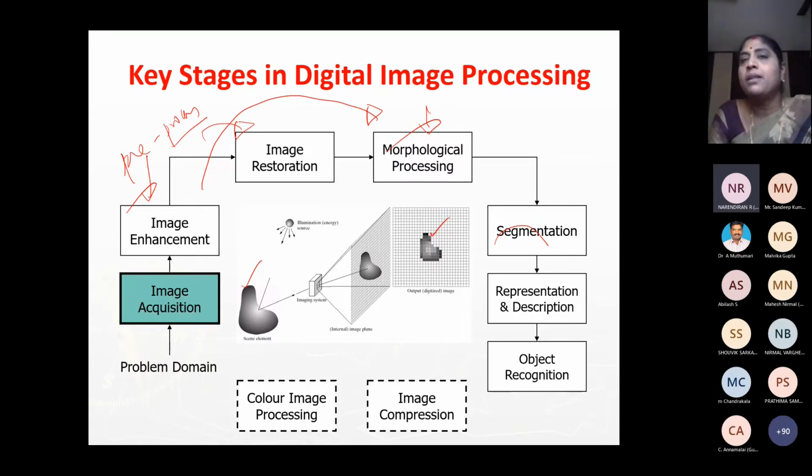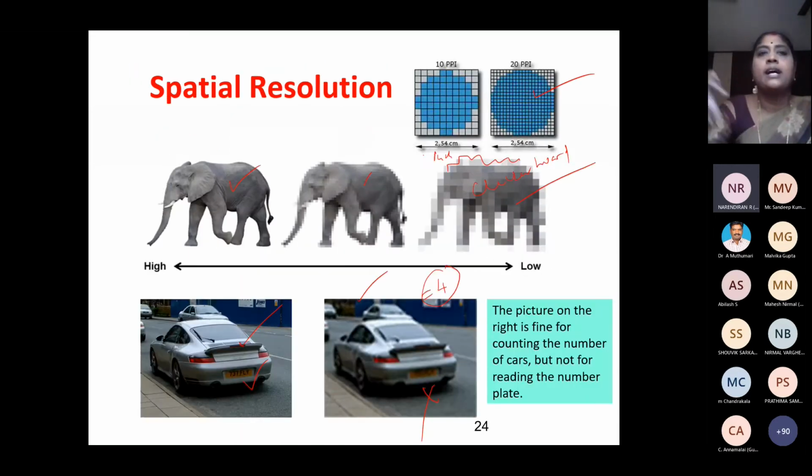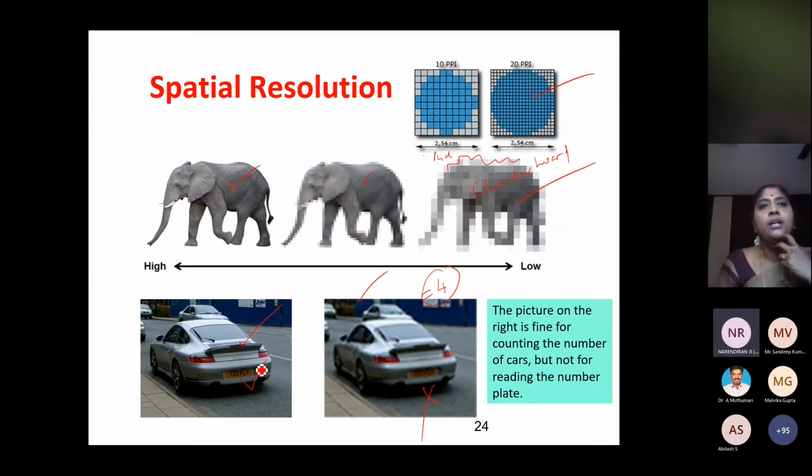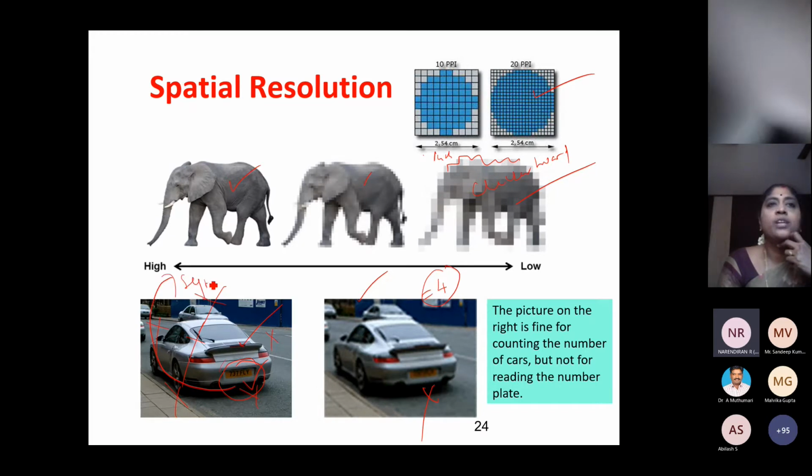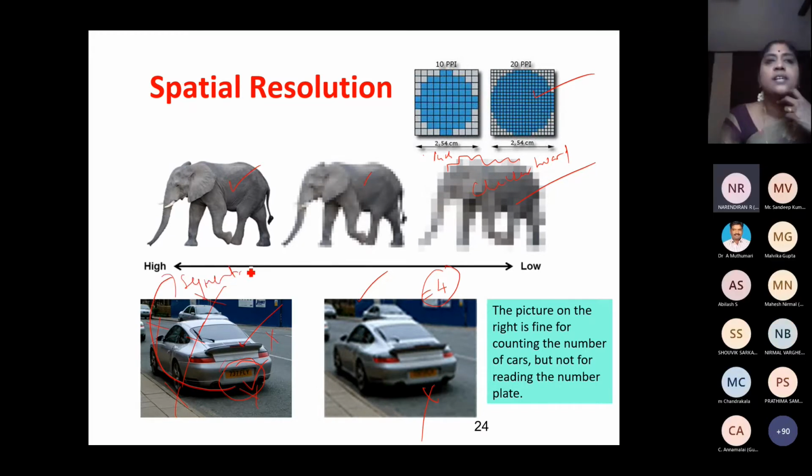Next is segmentation. Segmentation is we have to find out which particular portion is important for us. In the previous case we saw that car plate. So in this particular application, I am bothered about what? The nameplate. I am not bothered about this portion, the background, the other cars, the road, nothing. I am only bothered about this one. So what I should do, I should segment this region of interest.